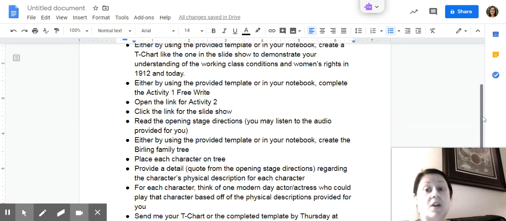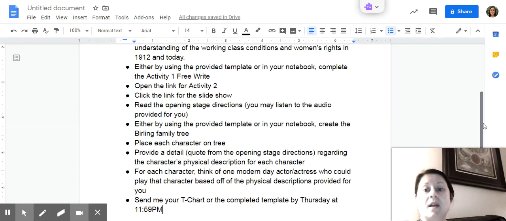Once you've completed the T-chart, you may use either the provided template or your notebook to complete the free write. Once you've completed that, open Activity 2. Click the link for the slideshow. Read the opening stage directions for the play so that you may read the physical descriptions of each character. You may want to listen to the audio that I provide for you while reading the opening stage directions.